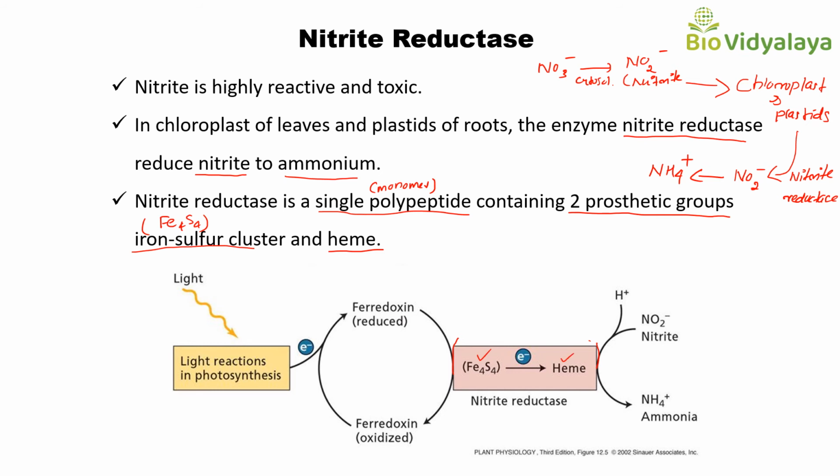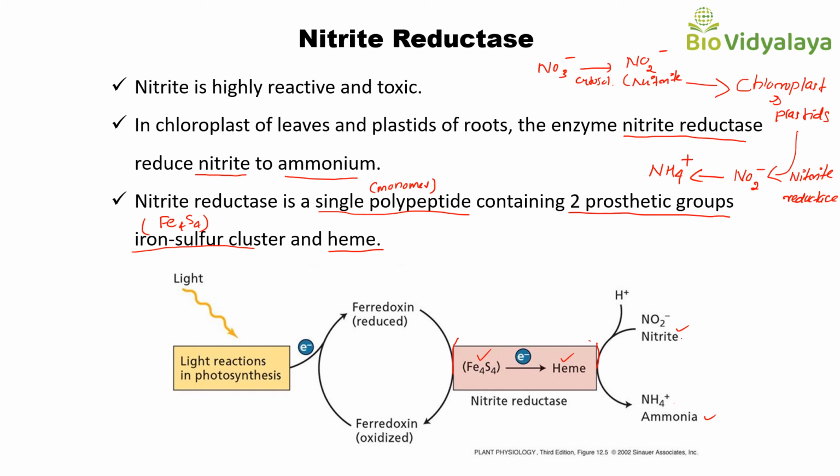This reduction of nitrite to ammonium is coupled with the light reaction of photosynthesis. Here the electron donor is ferredoxin from the light reaction. Ferredoxin will donate electrons to nitrite reductase, and this nitrite reductase will reduce nitrite to ammonium.